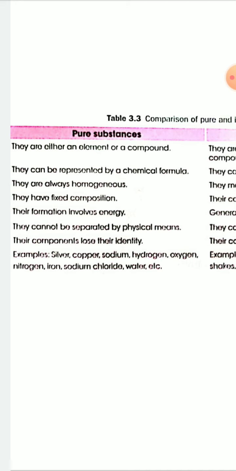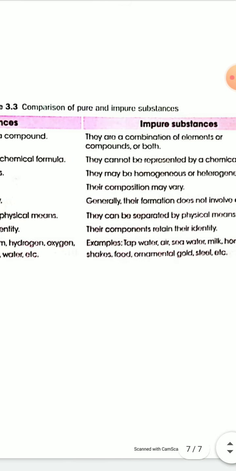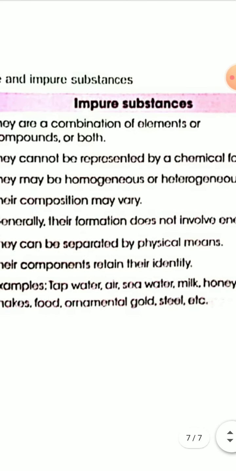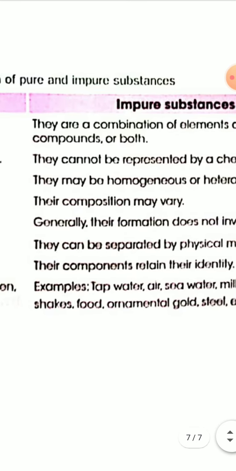So first point, pure substances are either an element or a compound. But impure substances are a combination of elements or compounds or both.